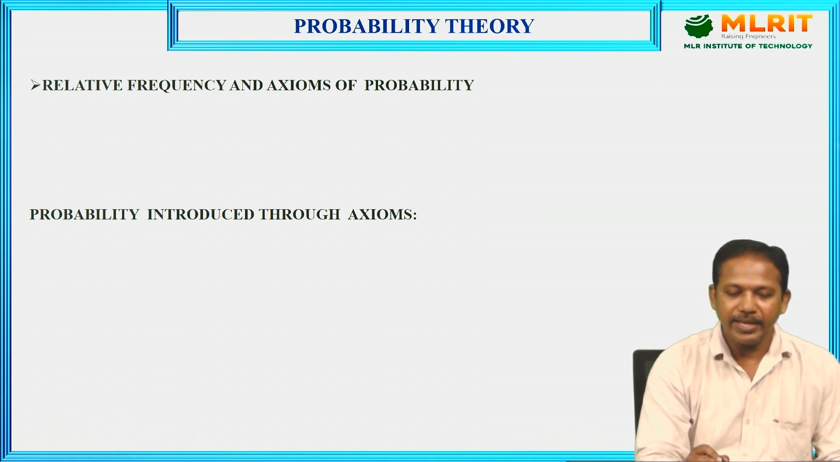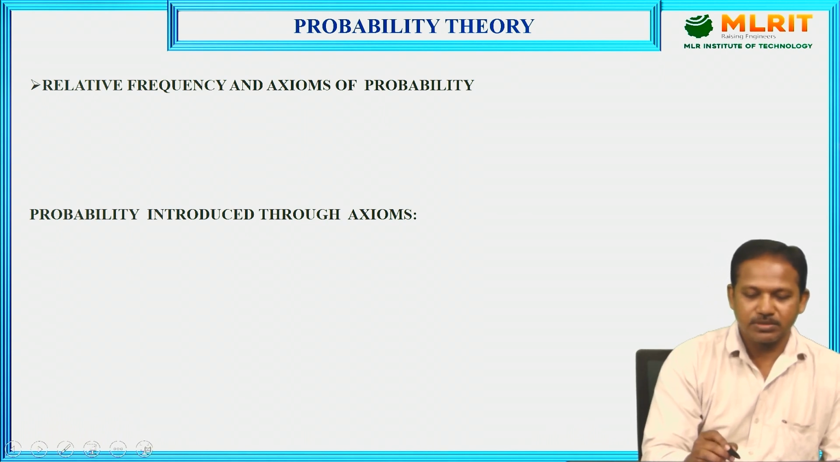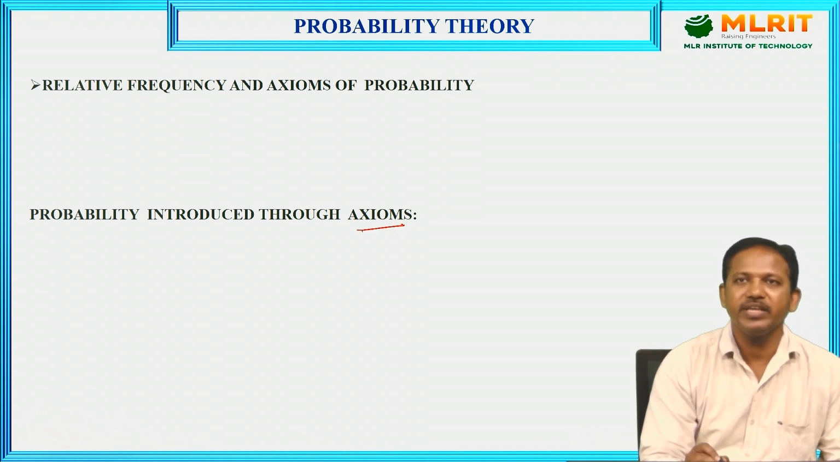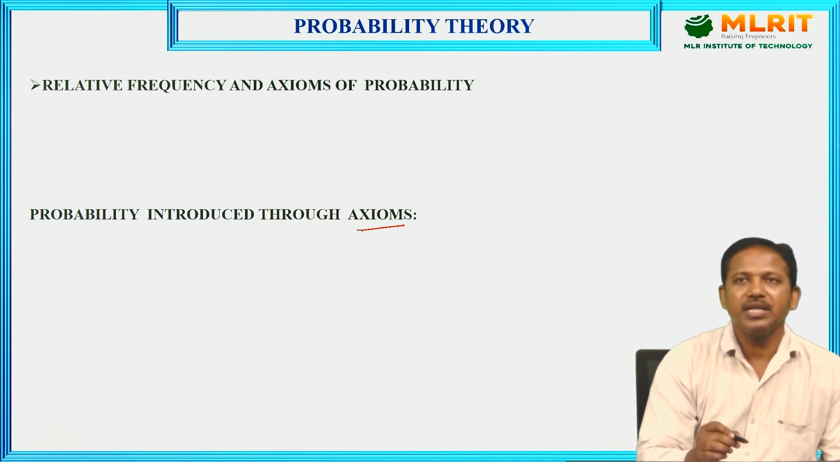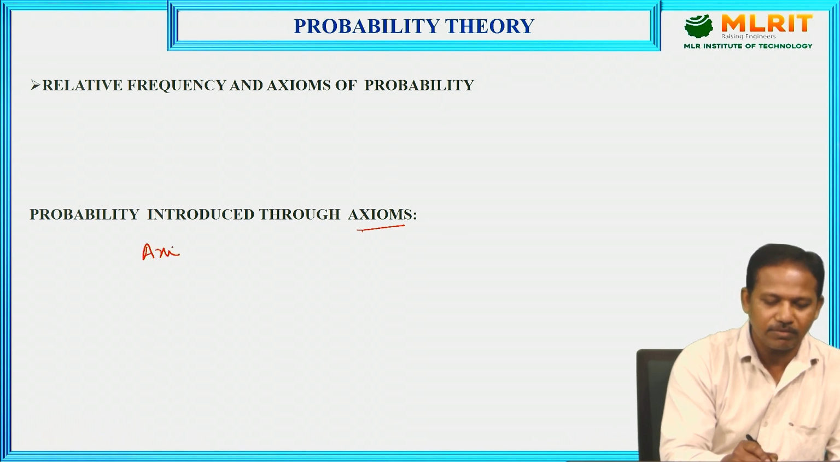Next, axioms. Relative frequency through axioms. So means we know already what is meant by probability. Now we need to know axioms, means we need to define the rules. Already we discussed about the sample spaces having event A. The probability of event A is represented as P of A. Now we are continuing that one. First one, that is axiom 1.